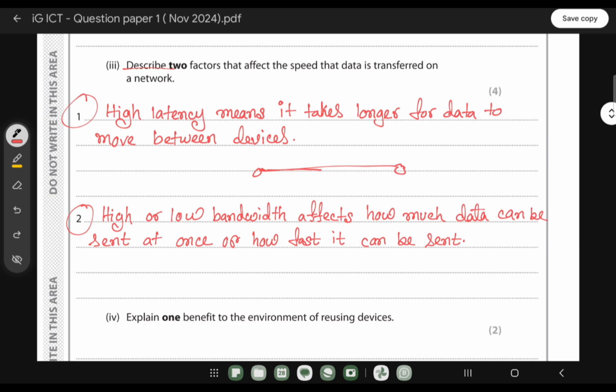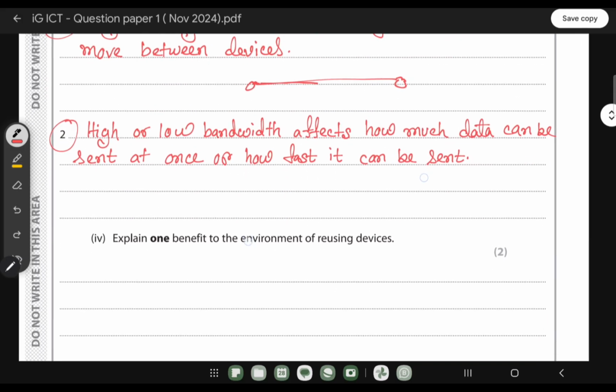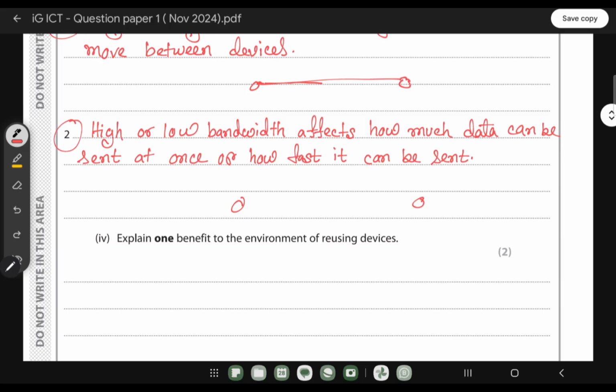When it comes to bandwidth, high or low, it affects how much data can be sent at once or how fast it can be sent. Suppose you have one device and this is the amount of your data, this particular amount of data can be sent within a specific time, it can be 1 second, 2 seconds. So how much data can be sent at once within a specific time?